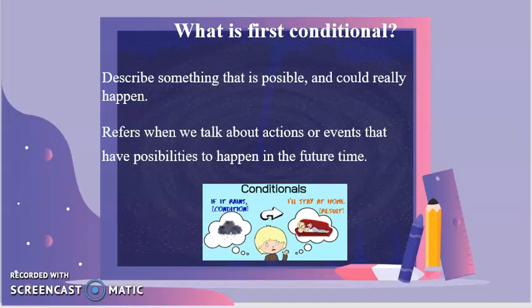Number two refers to when we talk about actions or events that have possibilities to happen in the future. As I already told you, it is events or plans that you have and you are going to do in the future.